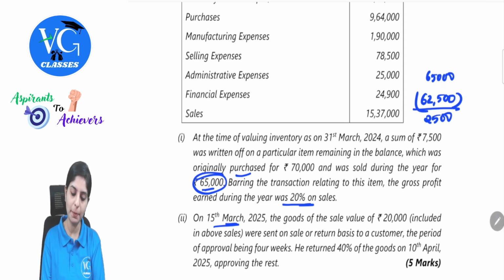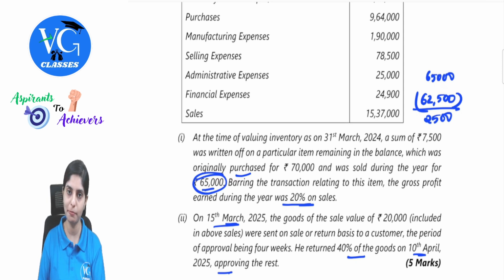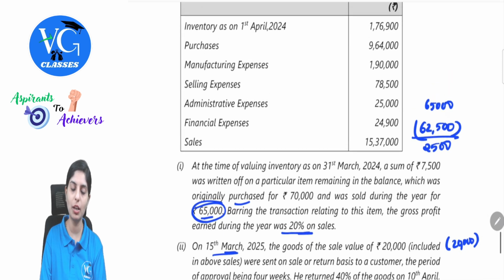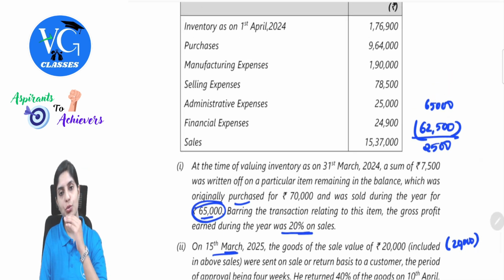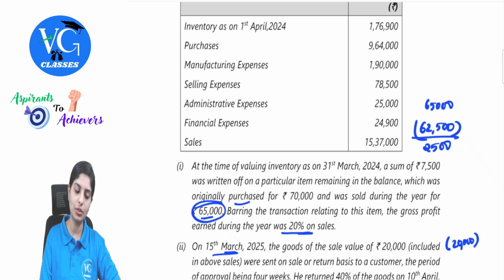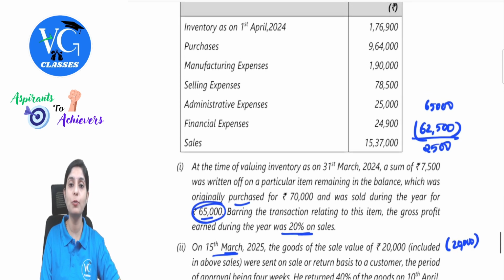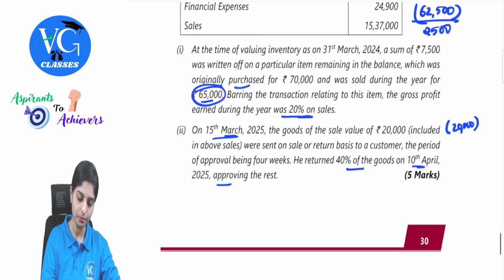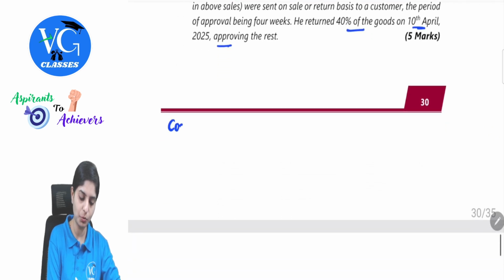Next, he returned 40% of the goods on 10th April. This is irrelevant for me because I am finding out the value of closing stock as on 31st of March. What is happening beyond that, the calculation will not at all be impacted. So the only simple treatment from this is we have to reduce 20,000. Clear? So this question we can solve using a format of cost of goods sold, and then cost of goods available for sale. So let's structure wise see what is the cost of goods available for sale. So here only let me do the working.